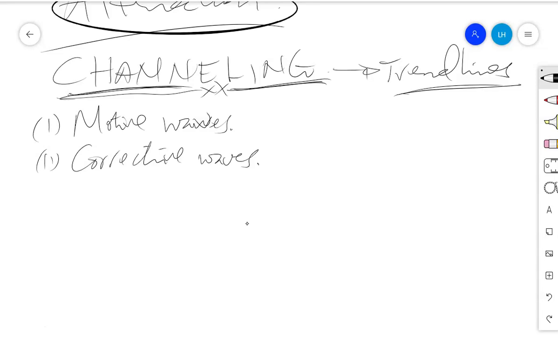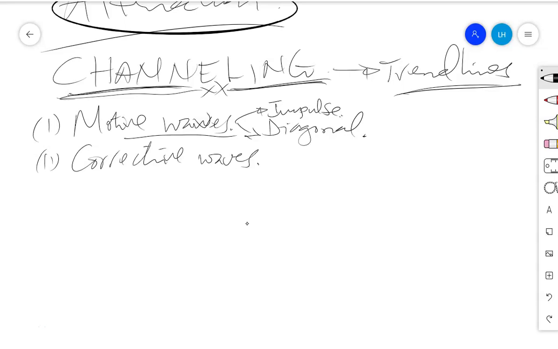So now the idea here is we already covered the concept of motive waves, and I said motive waves are of two types. A motive wave is the one that moves in the same direction as the higher degree wave. The one which is moving in the same direction as the higher degree wave is what we call the motive. Those motive waves can be in the form of impulse, and motive waves can also be in the form of diagonals. Those are the two forms in which a motive wave can be structured. So we have the impulsive move, and then we have the diagonal move.